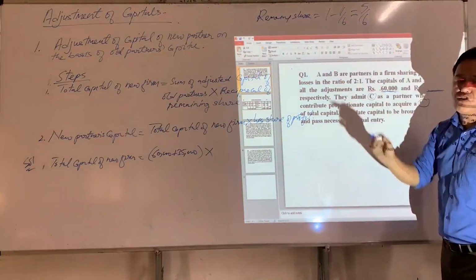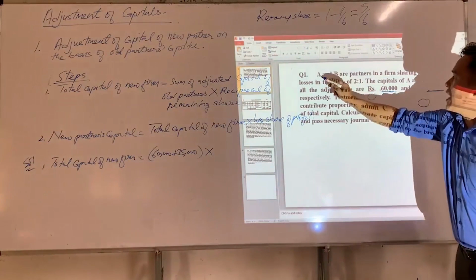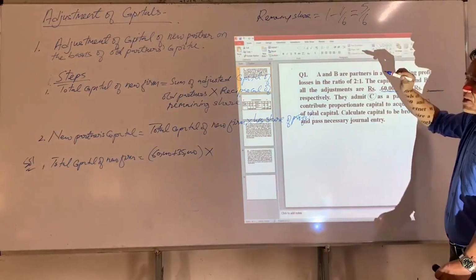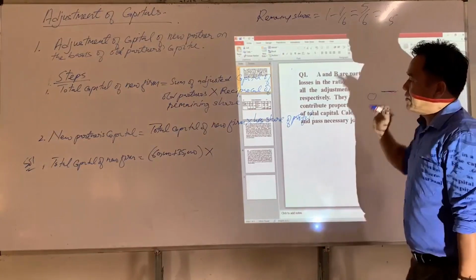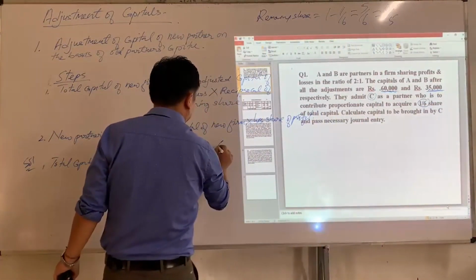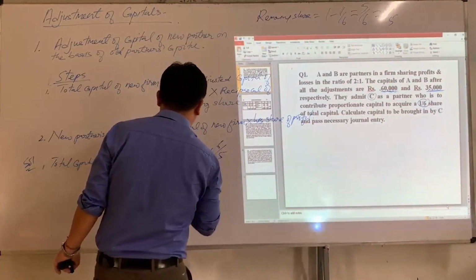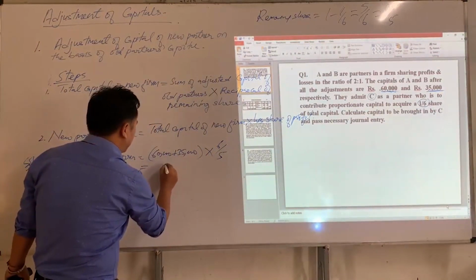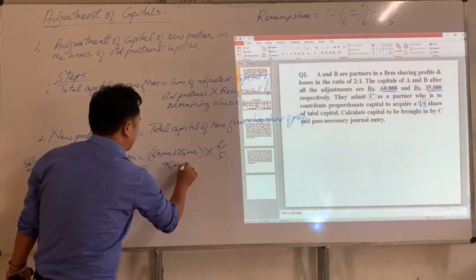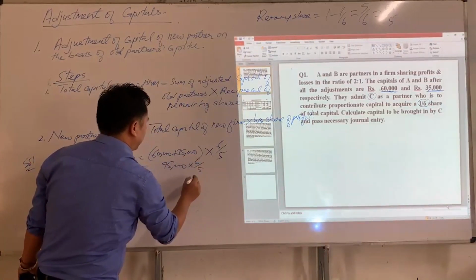This share belongs to whom? All old partners, that is A and B. So what is the reciprocal of 5/6? The reciprocal of 5/6 will be 6/5. Now 60,000 plus 35,000, how much do we get? 95,000, and this should be multiplied by 6/5.